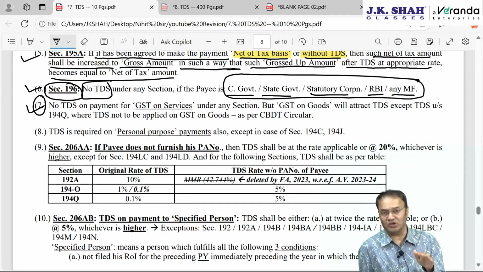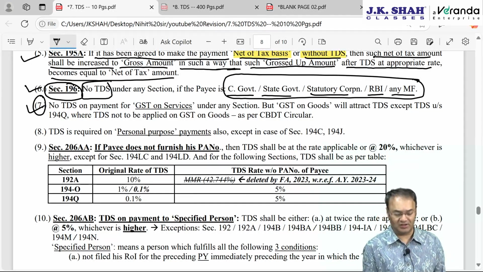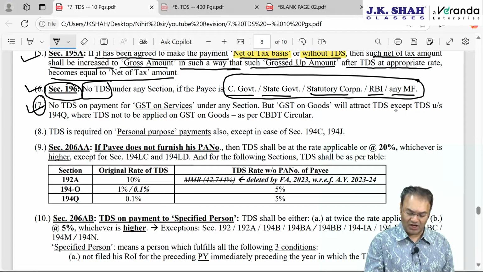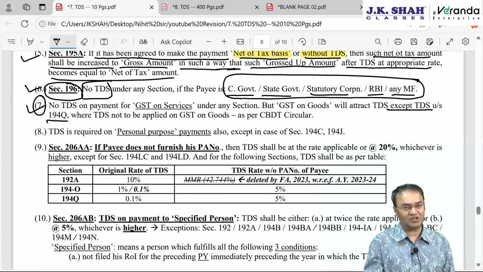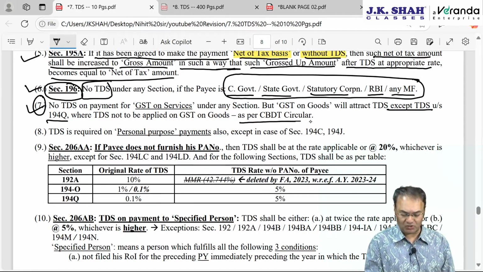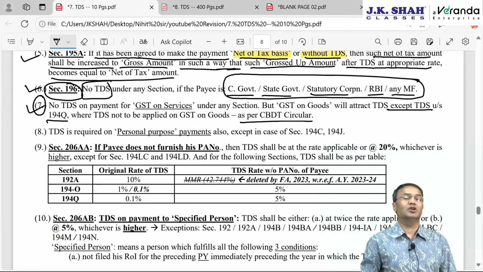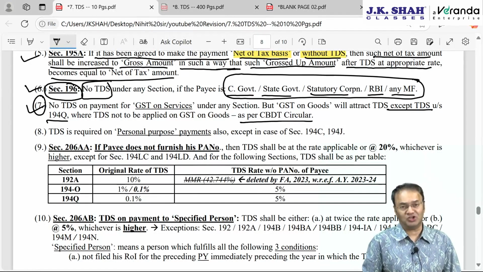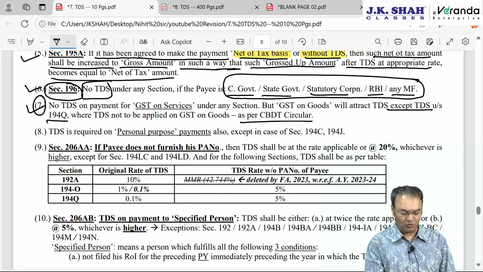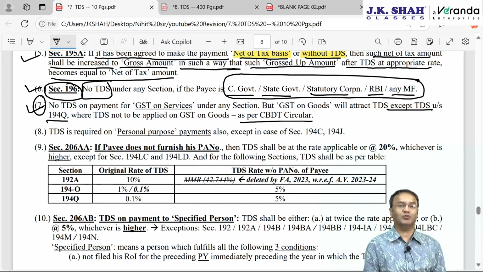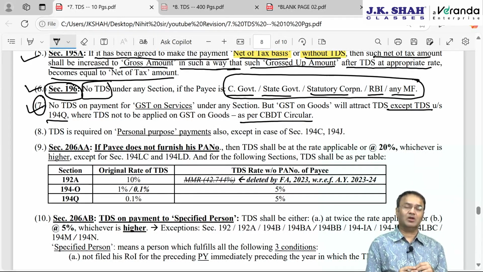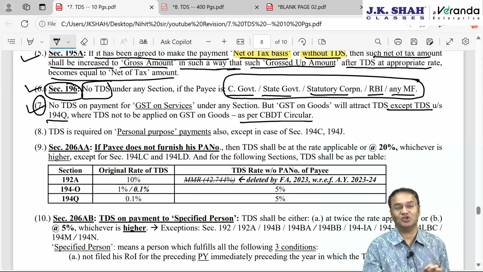So by applying the TDS percentage on the GST on goods, we are just withholding the tax on the GST component. We are not actually charging income tax on GST, except in case of 194Q. 194Q is an exception given by CBDT by issuing a circular, which we had discussed. No TDS on GST on goods under 194Q. 194Q is for purchase of goods exceeding 50 lakh rupees in a year by a buyer whose last year's turnover exceeded 10 crore rupees. Here no TDS on GST on goods.